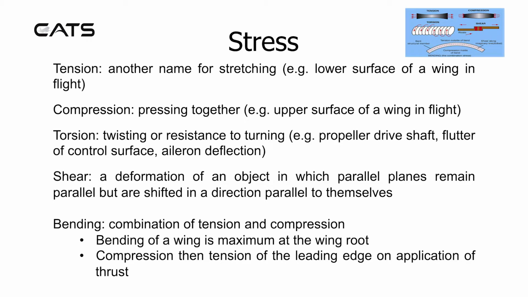Shear is a deformation of an object in which parallel planes remain parallel but are shifted in a direction parallel to themselves. Bending is a combination of tension and compression. Bending of a wing is maximum at the wing root. Compression then tension of the leading edge on application of thrust.